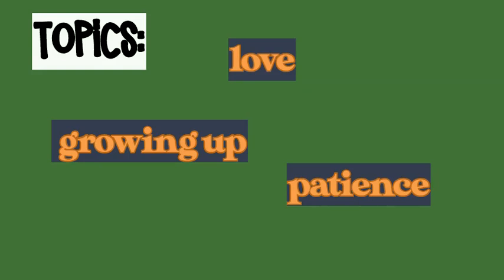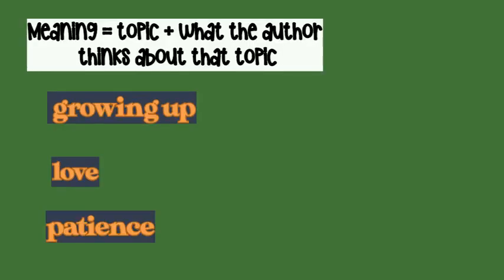Love, growing up, and patience are all examples of ideas that might be presented by an author in a text. They are not the meaning of the text. When you're trying to properly formulate the meaning of a text, it's useful to use the formula: meaning is equal to topic plus what the author thinks about that topic. What you're going to learn here is how to take these three topics and turn them into a full, complete thought, which represents the meaning of your text.